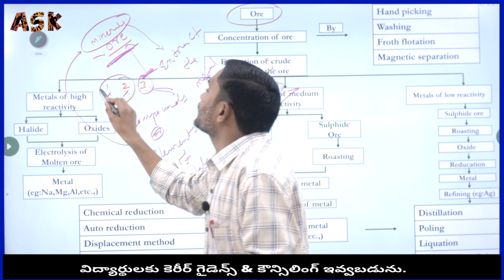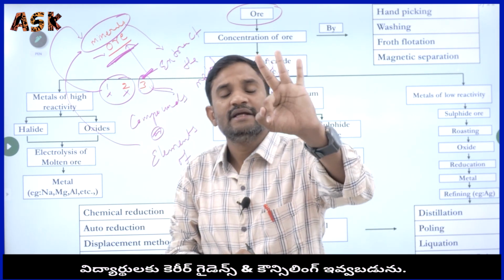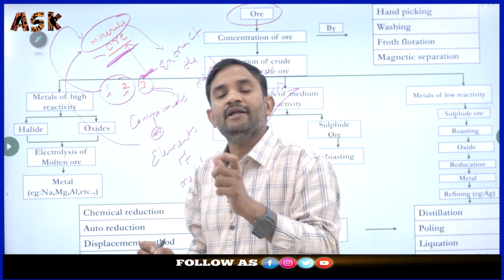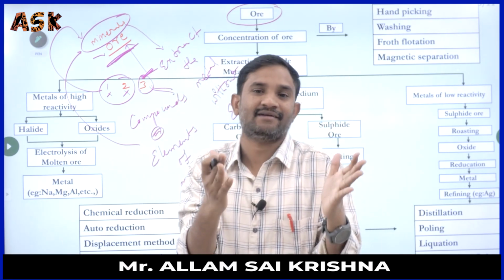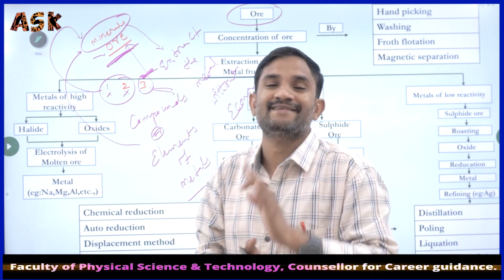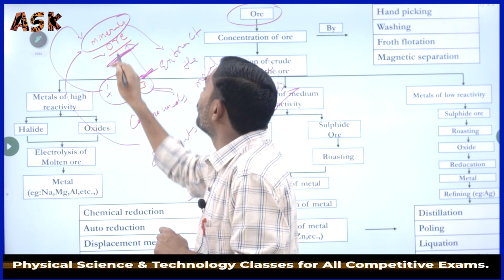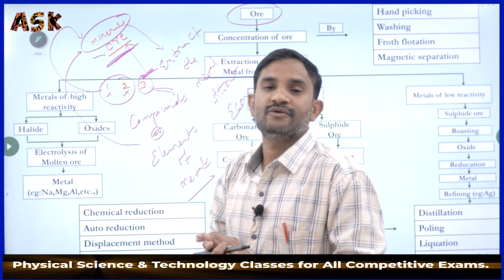These two we consider as only minerals. Did you get what I am telling? The first and second are not suitable to extract, but only the third one is suitable, so only the third one is an ore, and the first and second are minerals.